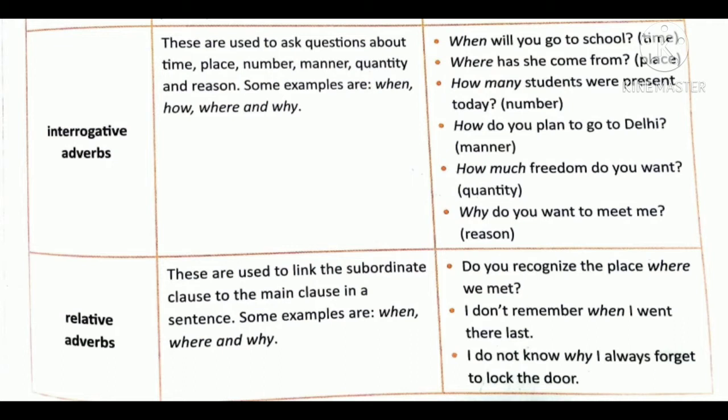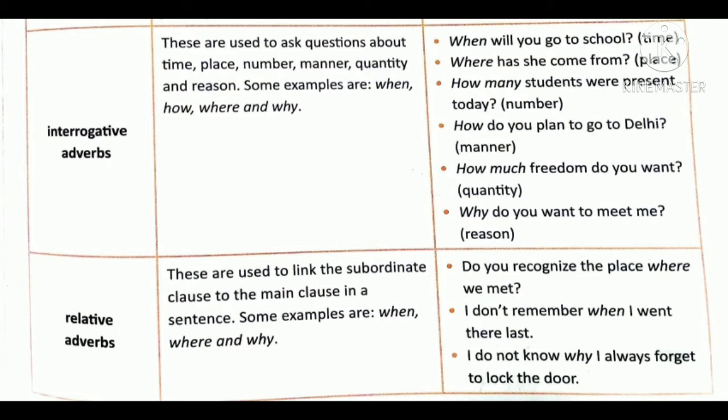We'll say, I don't know why she told me this. Why connects two clauses. I don't know where she had gone. Where connects two clauses. I don't know when he comes.